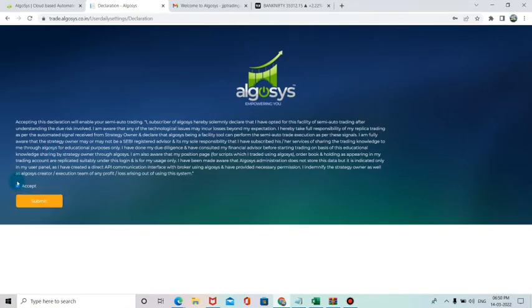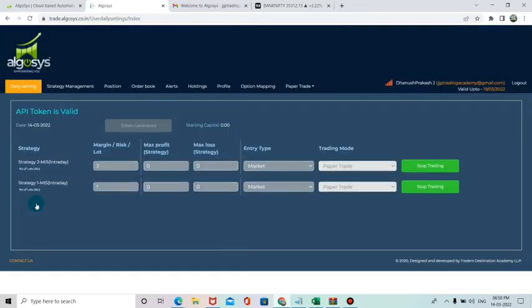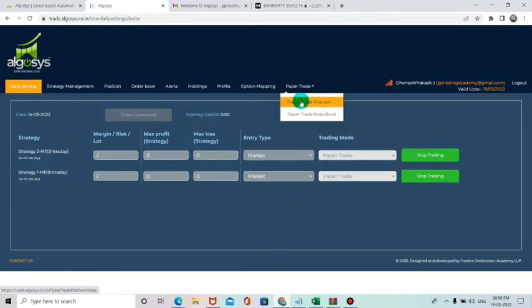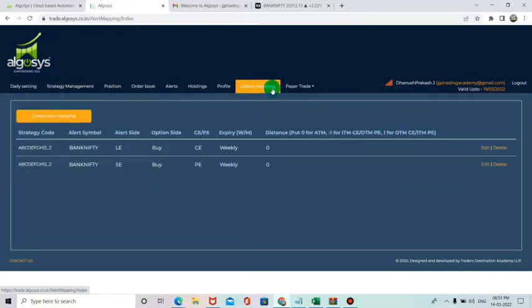Now I have accepted the terms and conditions of Algosys, and I have submitted. Right now you can see I have run the paper trading option in the Algosys platform. Today I have run with options first of all. For this, I mapped the option mapping this morning itself. You do not need to do any of these procedures. Once you get access, we will do every procedure to fix the automation, and once you get access, on the same day itself, automation will be set up for you.